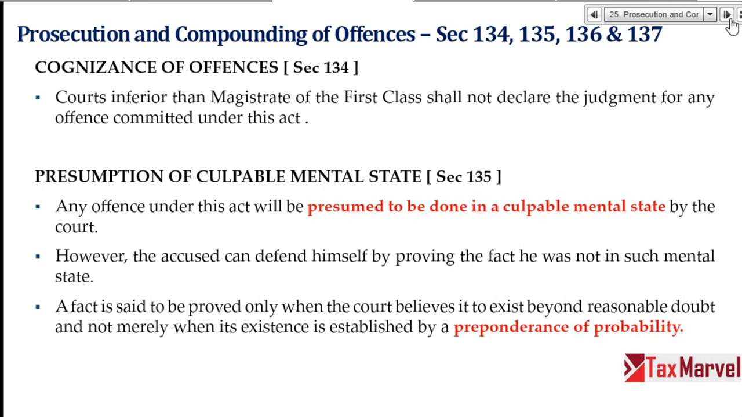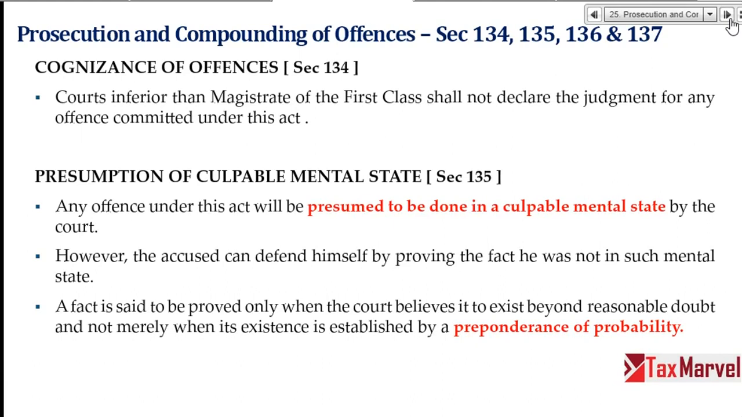Now, most important, presumption of culpable mental state. It means if I have done any offence, it is presumed that my intention was there to commit an offence, right? So the presumption will always be that I tried and I knew and I am doing an offence knowingly, right? If I am accused, I can prove that no, it was a bona fide mistake, I did not do it intentionally.